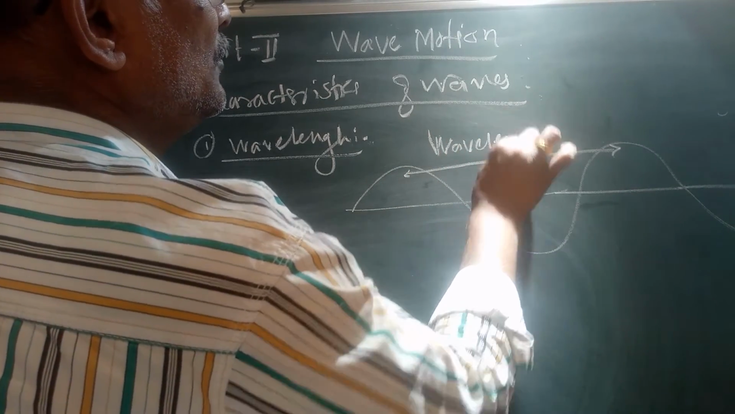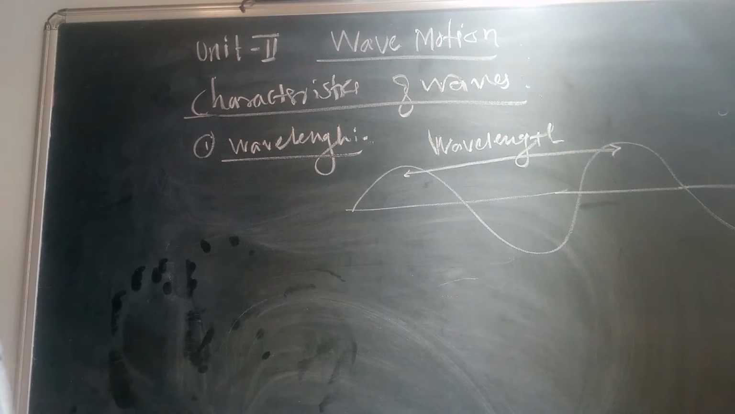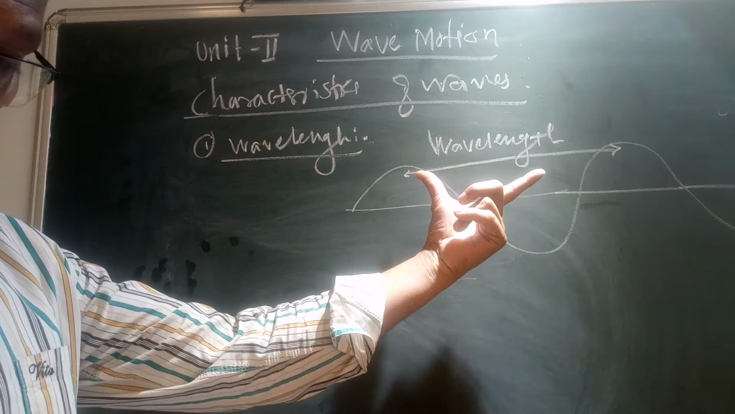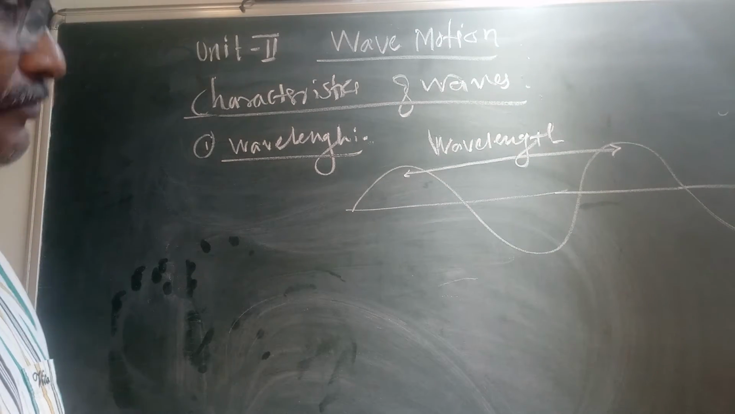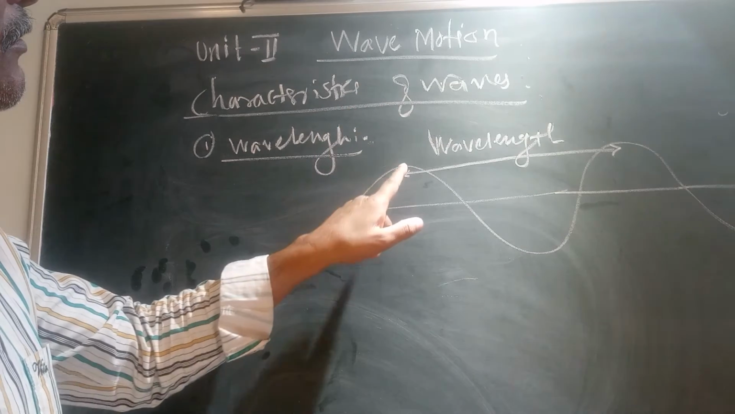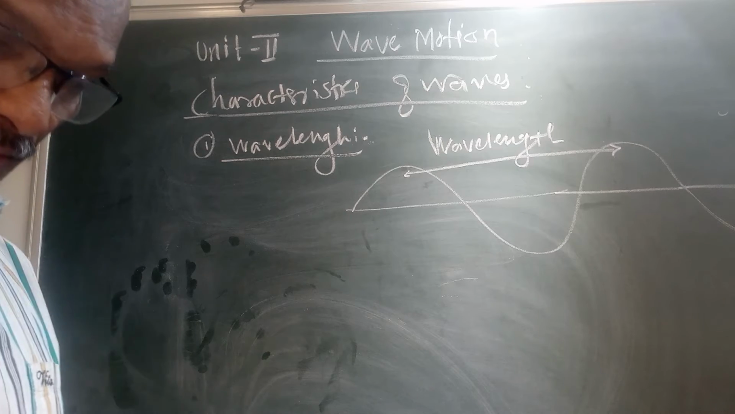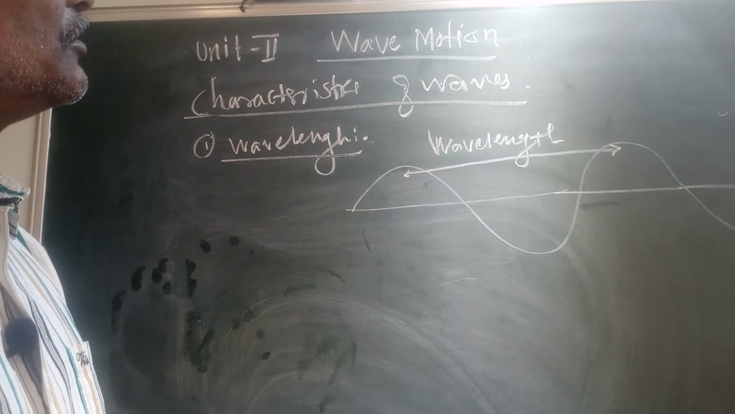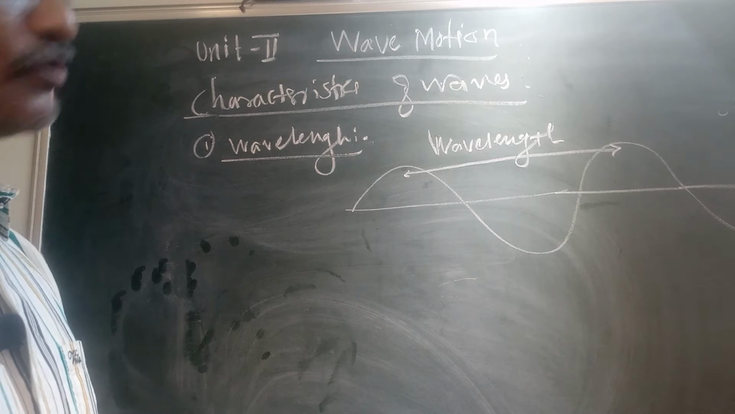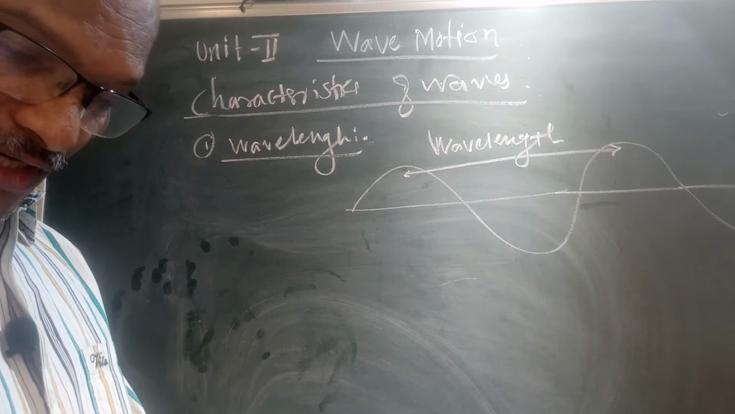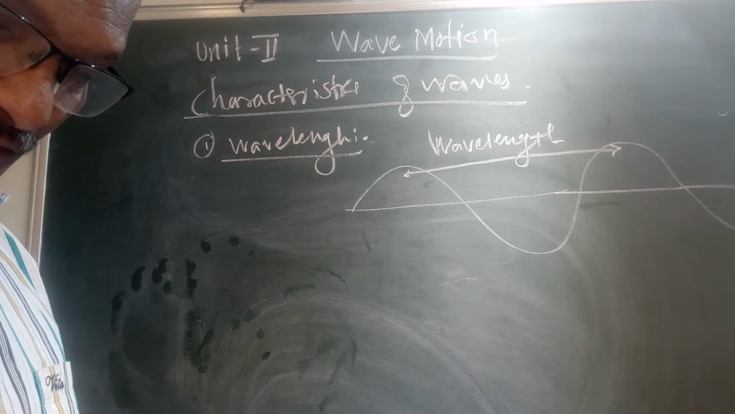Here in the definition we can write: wavelength is the shortest distance between adjacent crests or troughs of transverse waves. So this part is the crest and that part is the trough. It is the distance between two consecutive troughs or crests. Wavelength is measured in meters.